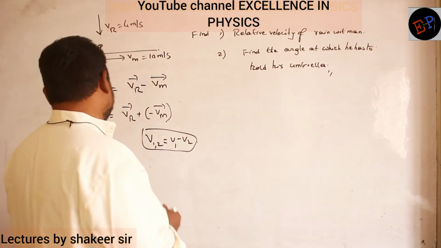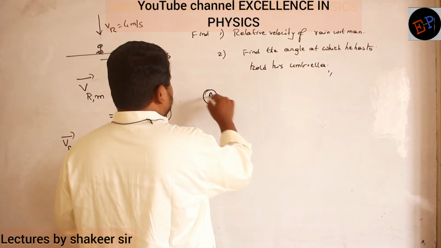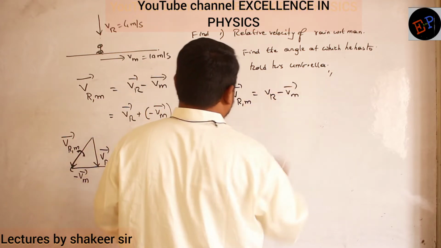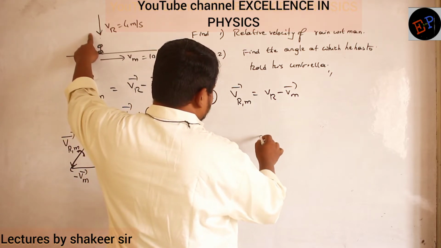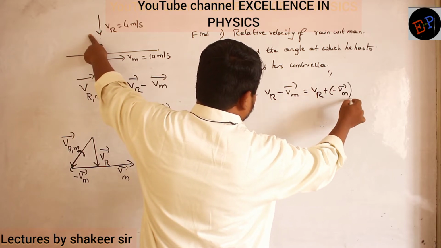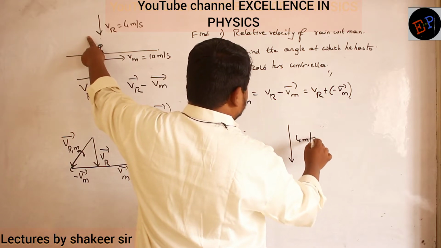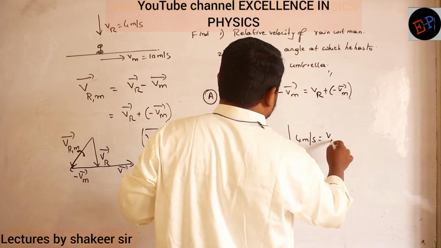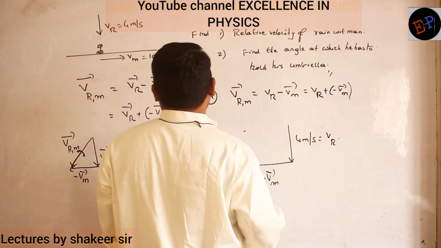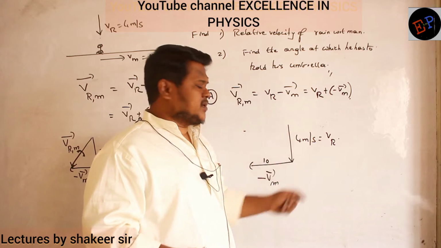So this is the diagram which I am supposed to draw now. Let us draw once again. So velocity of rain with respect to man is nothing but velocity of rain minus velocity of man. Velocity of rain is falling downwards, so let us write in addition form: velocity of rain plus minus velocity of man. How much is the velocity of rain? 4 meters per second. And this is minus velocity of man, and its value is 10. Now I am taking the resultant of this one and this one by using the triangle rule of addition.